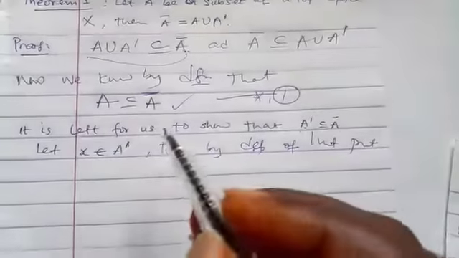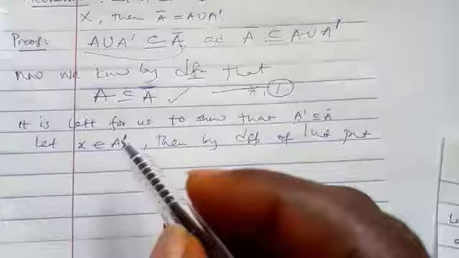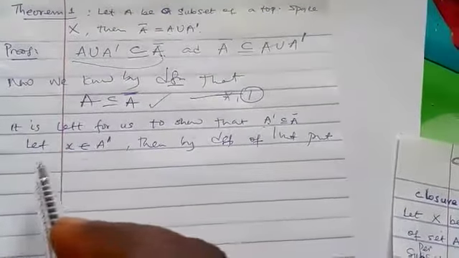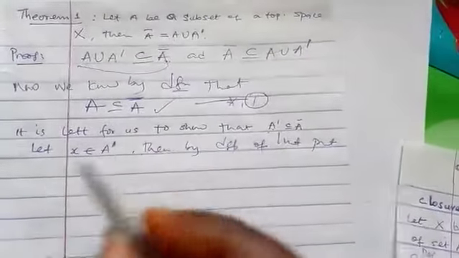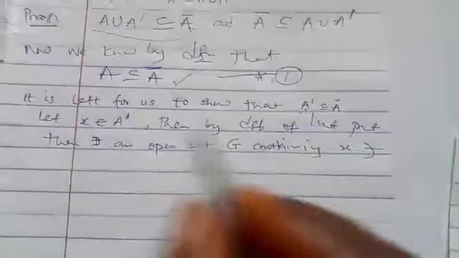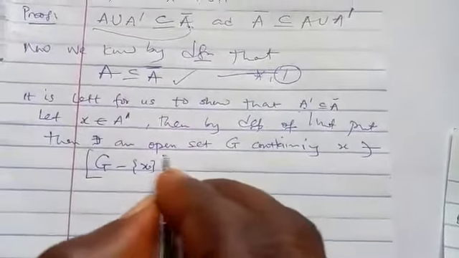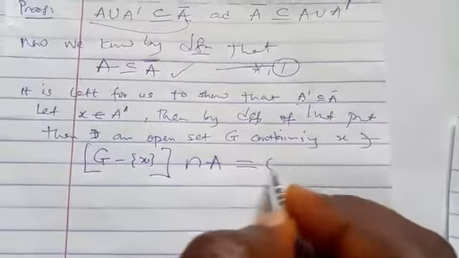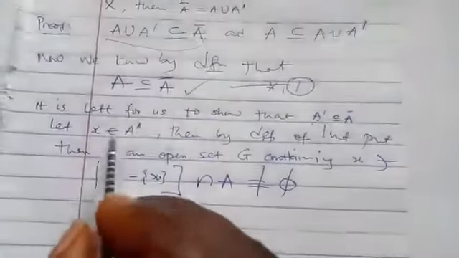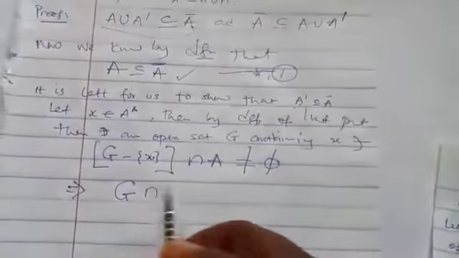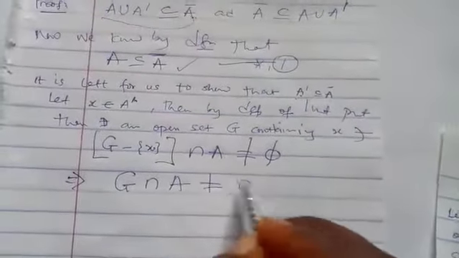We say that a point x is a limit point of A if there exists an open set G containing x such that G minus x intersection A is not empty. This can simply be written as G intersection A is not equal to empty.